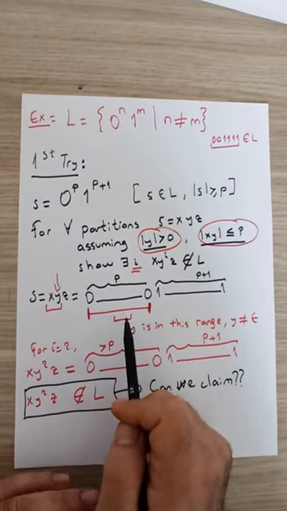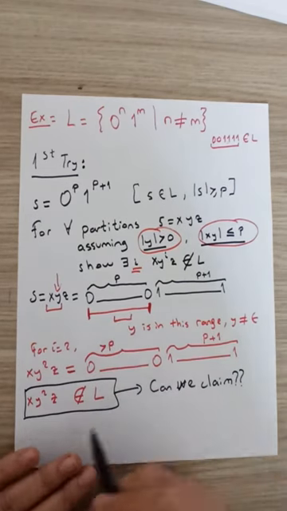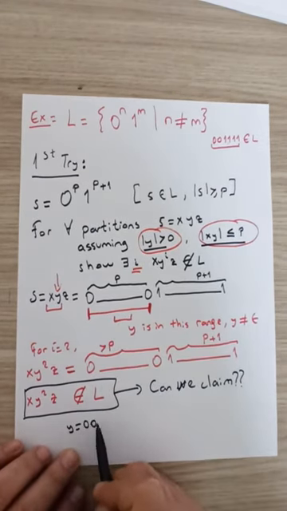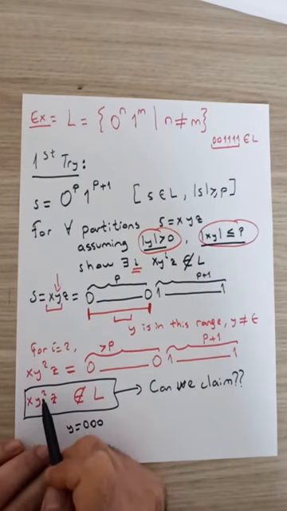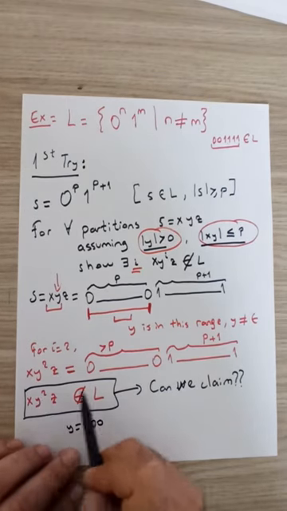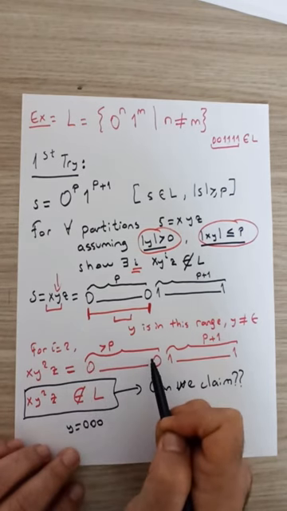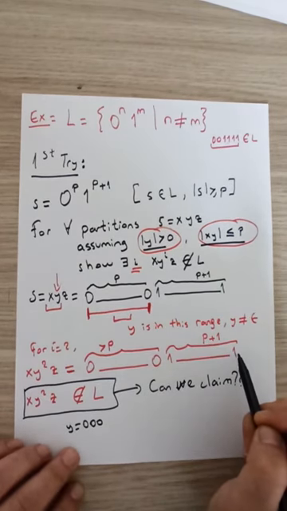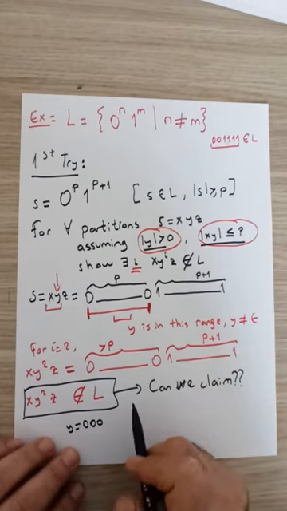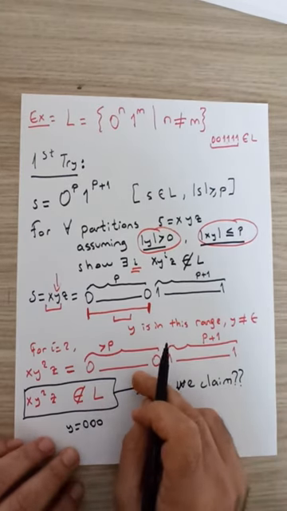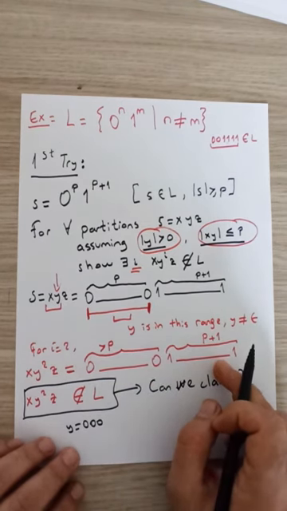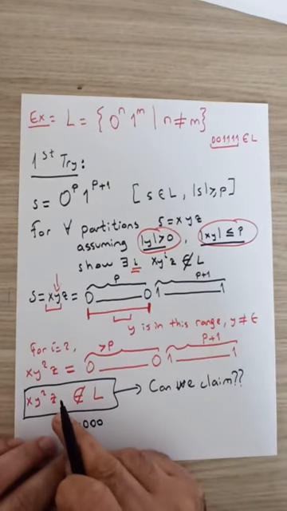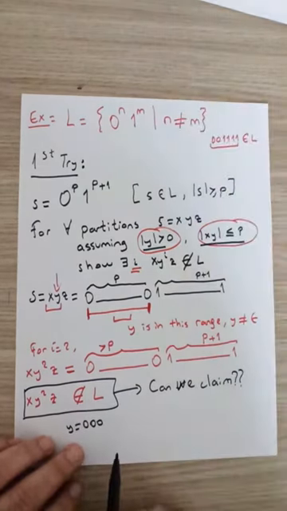Y, for instance, could be 0, 0, 0. And in this new string xy squared z, the new length of the zeros would be p plus 3, followed by exactly p plus 1 ones. In which case, the number of zeros in the initial part would still be different from the number of ones in the second part, which would imply that the new string xy squared z still belongs to the language L.